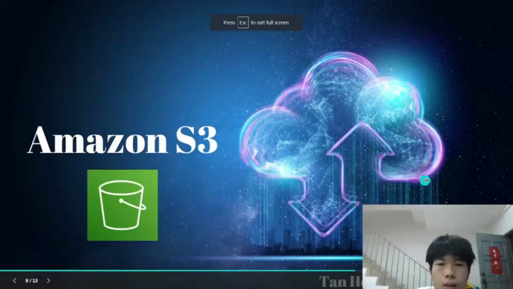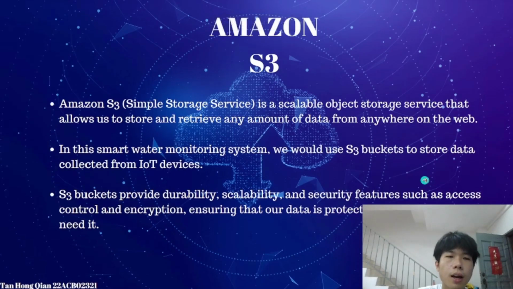Thank you. Now I will talk about the Amazon S3 bucket. Amazon S3 bucket is a scalable object storage service that allows us to store and retrieve any amount of data from anywhere on the web. In this smart water monitoring system, we will use S3 buckets to store data collected from IoT devices. S3 buckets provide durability, scalability, and security features such as access control and encryption, ensuring that our data is protected and available when we need it.